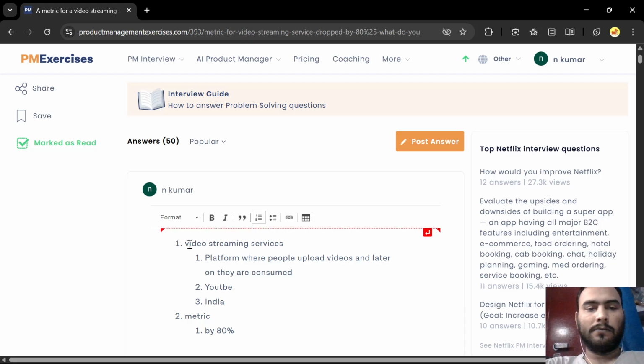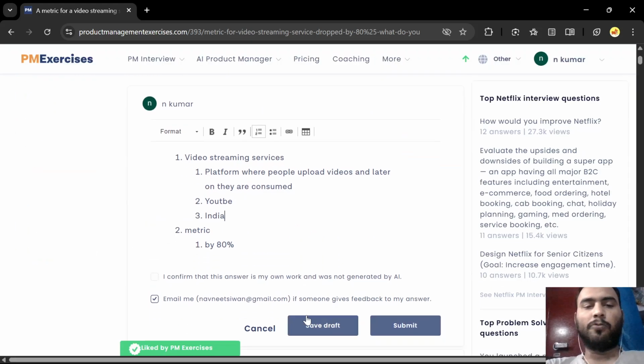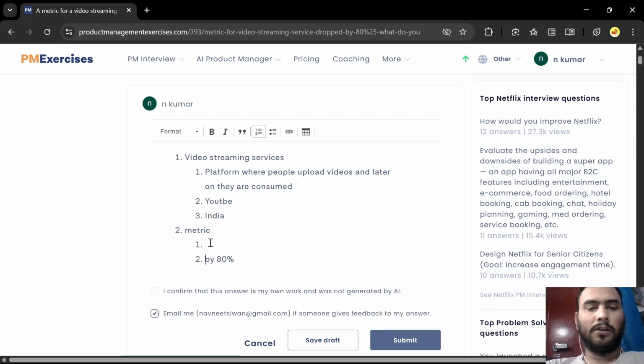Now, the second set of clarification we need is regarding the metric part. We know it has dropped by 80%, but what metric, which department's metric, could be anything. So we'll try to get clarity regarding that. What kind of metric is this?